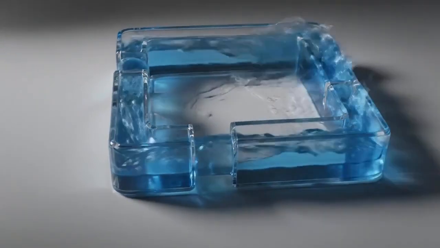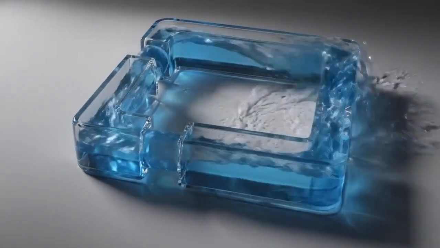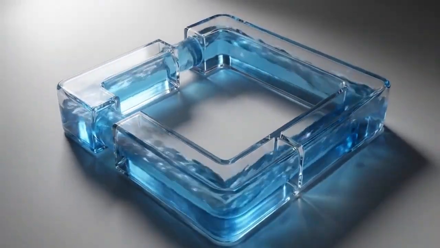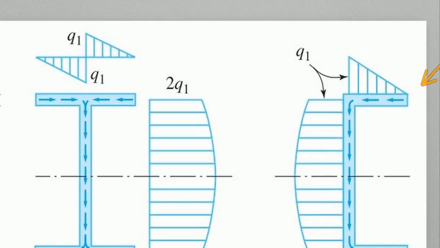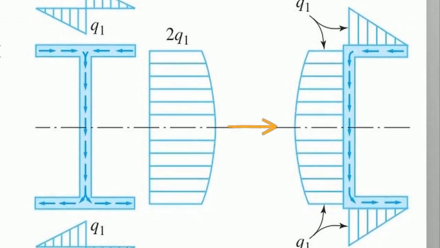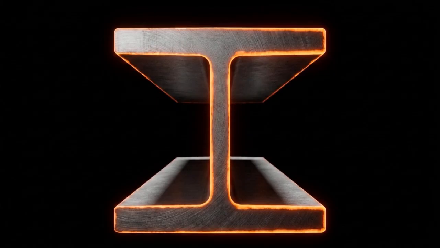In thin-walled members, this stress travels along the perimeter of the shape, functioning much like water moving through a pressurized pipe. We can trace this path starting at the free edges of the flanges. The flow begins at zero, growing linearly as it moves toward the center. Once it reaches the vertical web, it follows a parabolic distribution, peaking at the neutral axis. Shear flow is a dynamic path of force, and its behavior is dictated entirely by the specific geometry of the beam's cross-section.